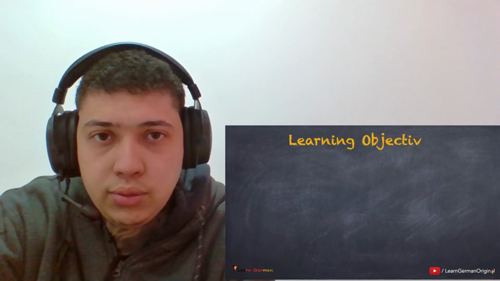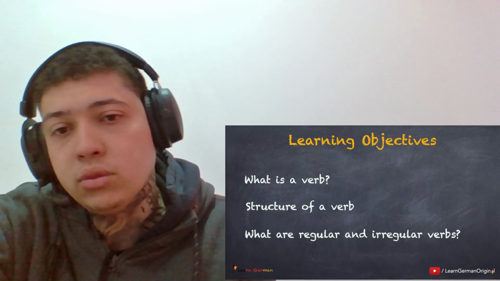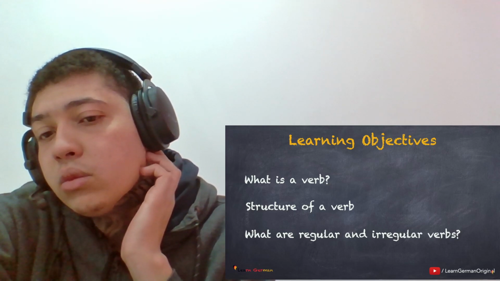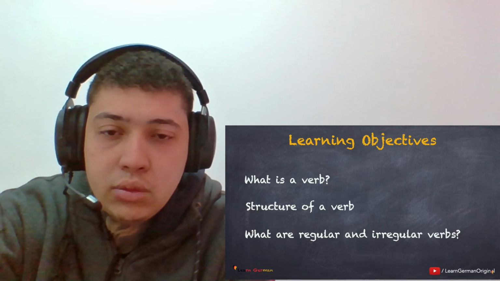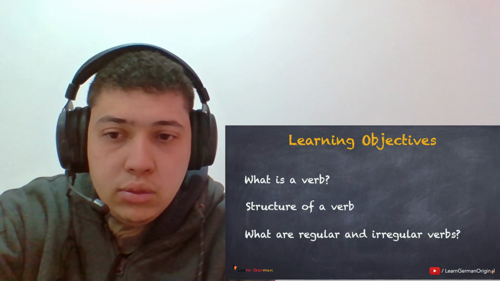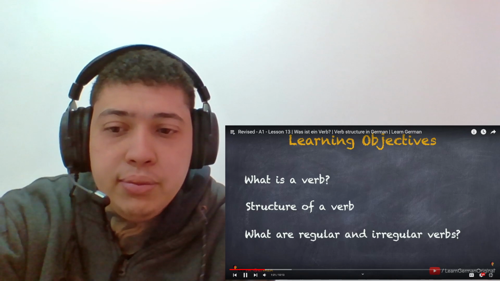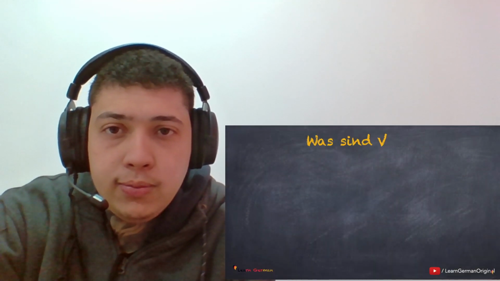Let's first go through the learning objectives of this lesson. We will first discuss what is a verb, followed by its structure. Finally, you will learn what are regular and what are irregular verbs. Okay. Coming to the first part.